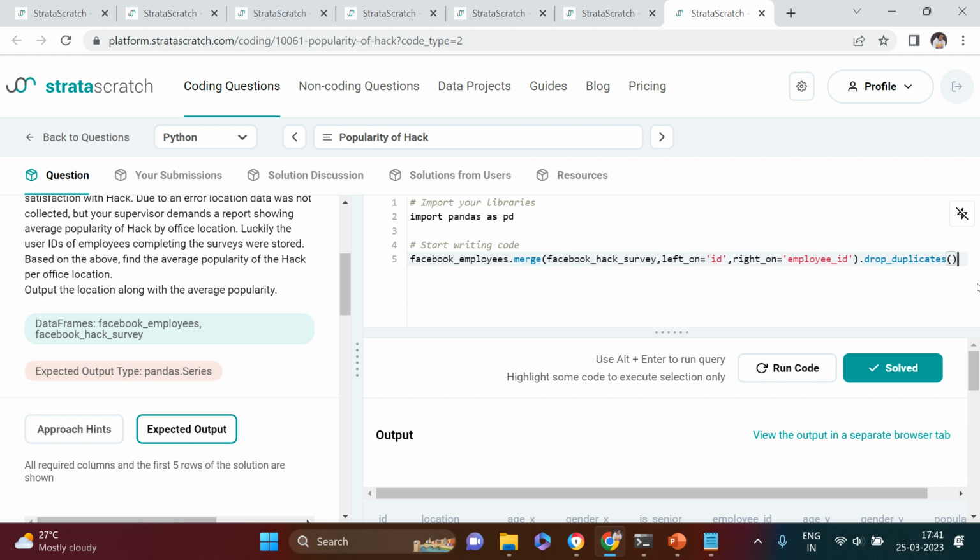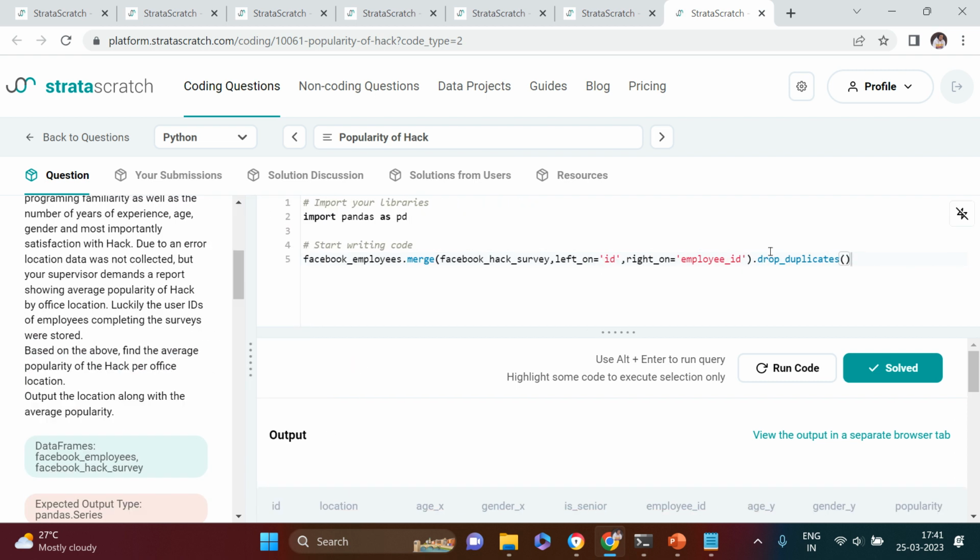If you want, you can store the merged result in another data frame, or you can continue on this itself. So I'll continue over here only. I will use pivot table, and I need to do it on location.